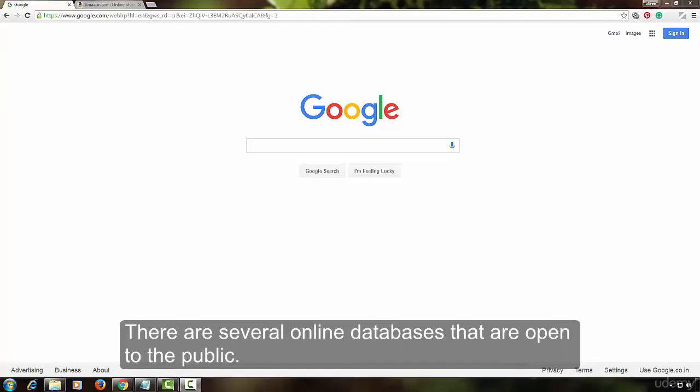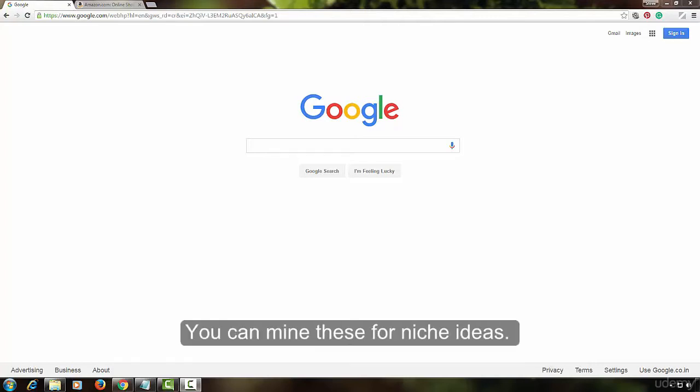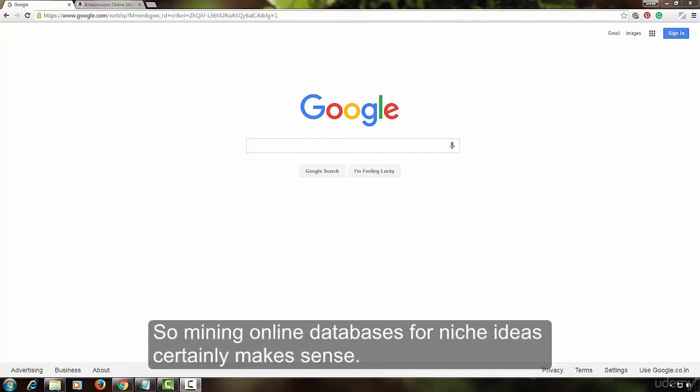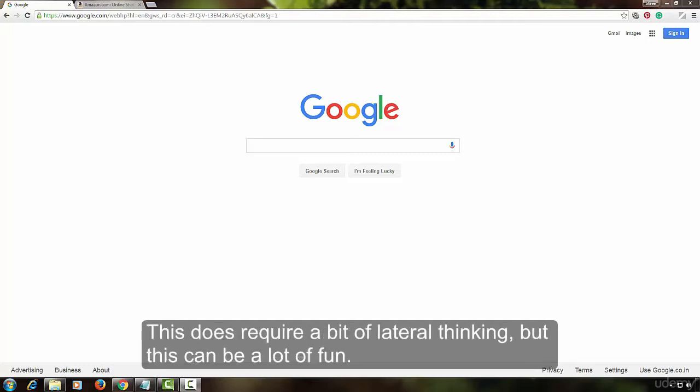There are several online databases that are open to the public. You can mine these for niche ideas. You could say Google itself is an online database, so mining online databases for niche ideas certainly makes sense. This does require a bit of lateral thinking, but this can be a lot of fun.